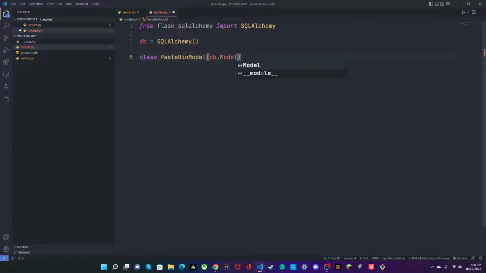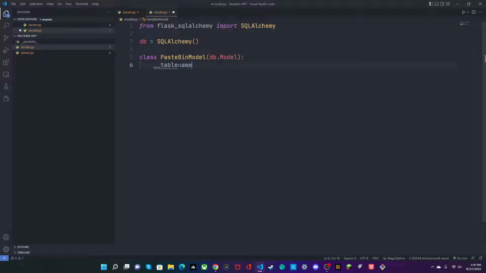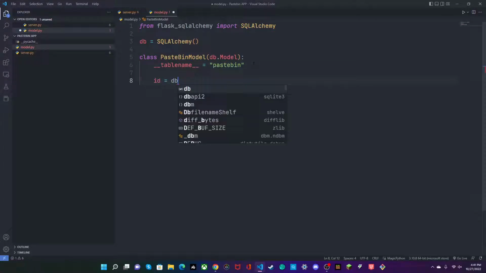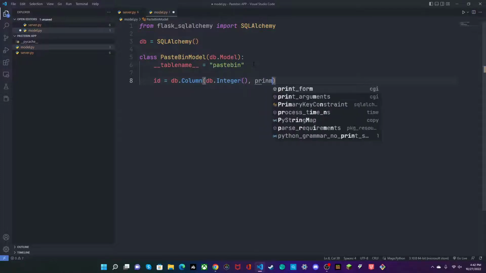db.Model. And we'll say our table name with this. So __tablename__ equals pastebin. And we'll say id equals db.Column, db.Integer, and we'll set it as our primary key.